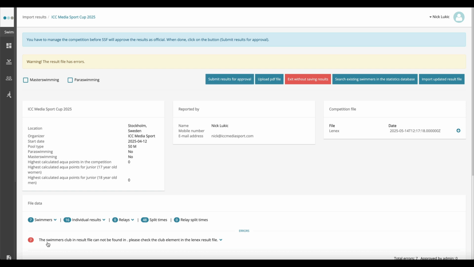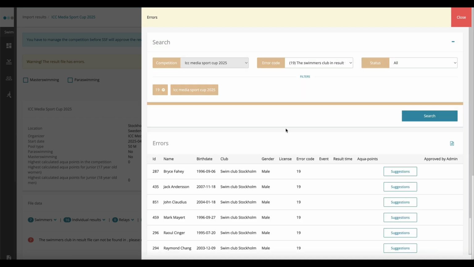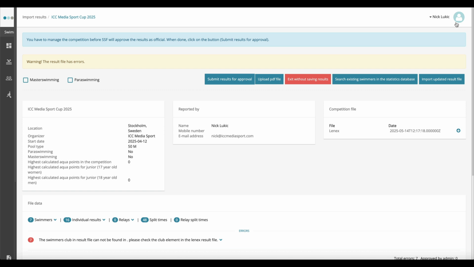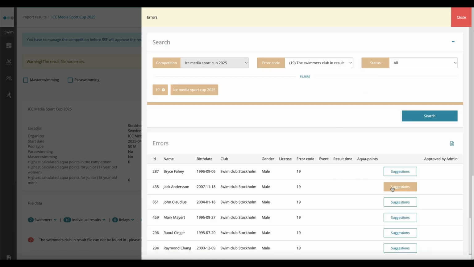You can also click on the errors to display them and maybe fix them. Let's see. So we're told that the swimmer's club in the results file cannot be found. So let's add a club to one of these. We can click the suggestion to get a suggestion on how to fix the issue.